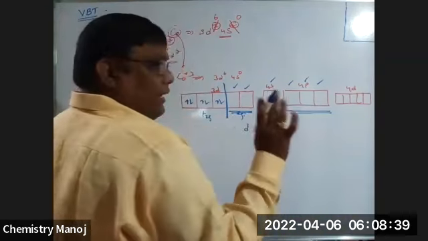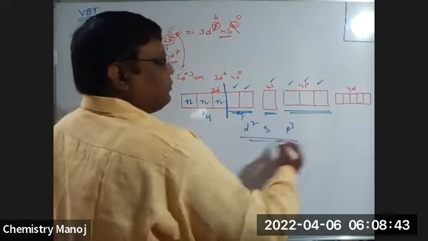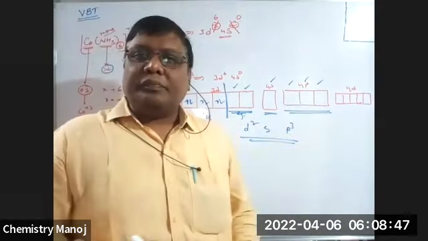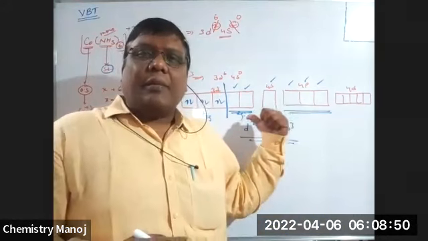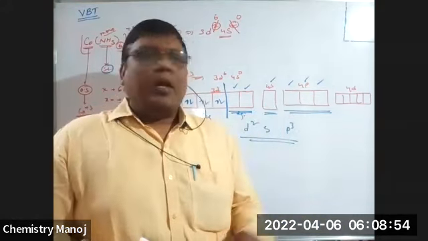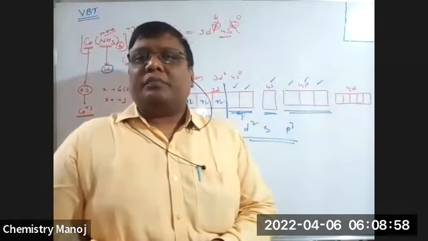That is why it is d2sp3 hybridization. If 4d orbitals are used, that is sp3d2. That means inner d orbitals are used, that's why it is an inner orbital complex. If outer d orbitals are used, it is an outer orbital complex.